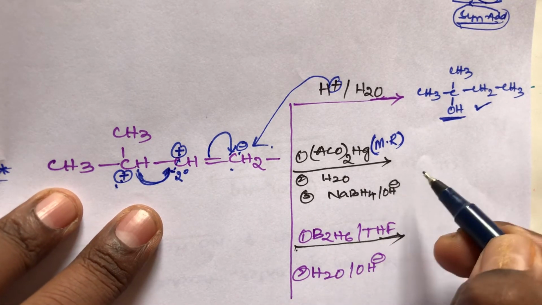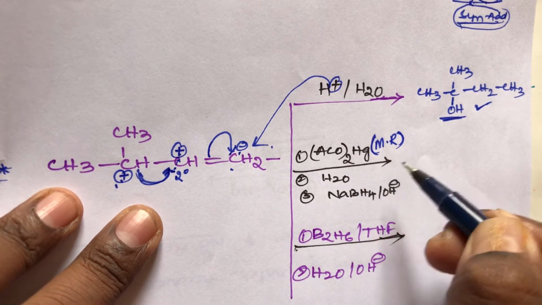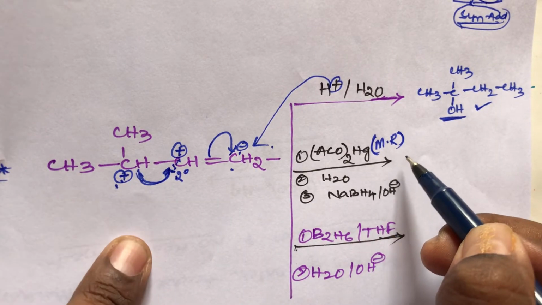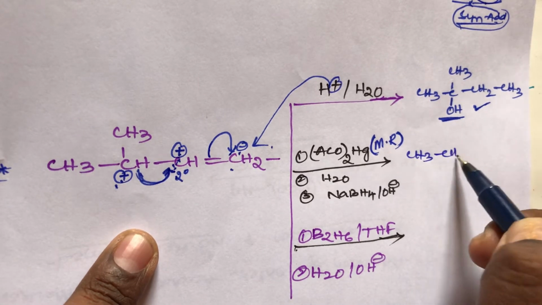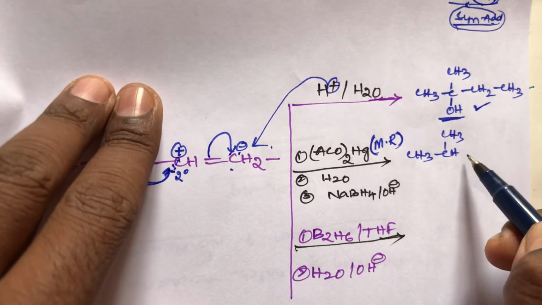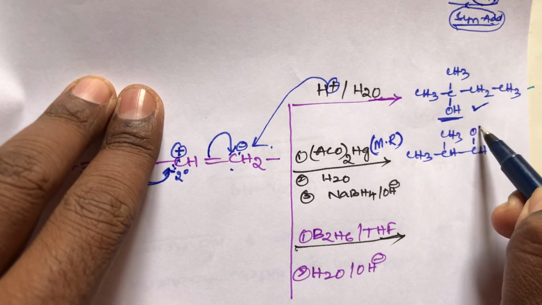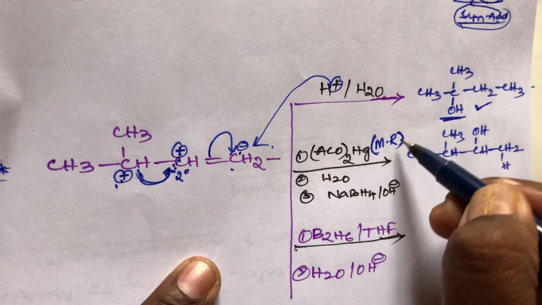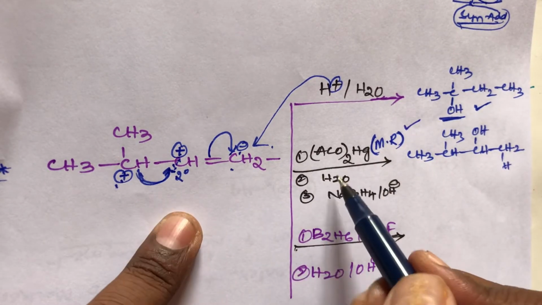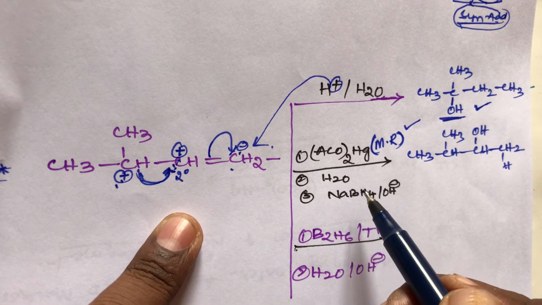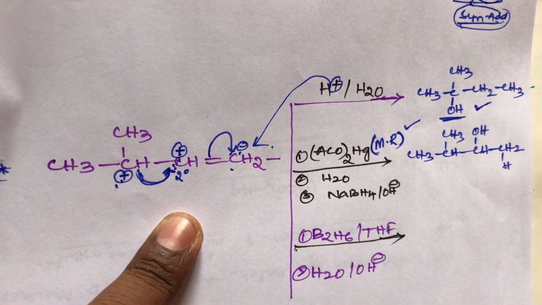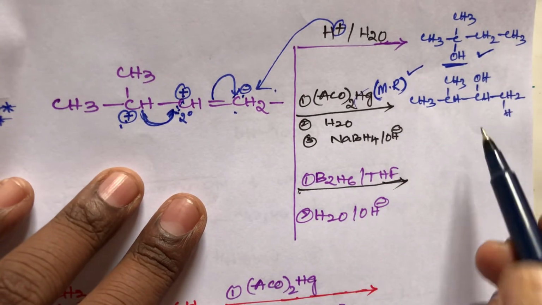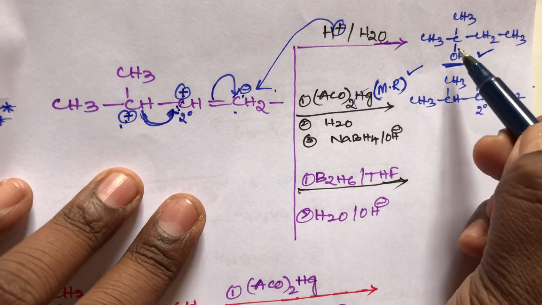So here, what is the final product, student? According to the Markovnikov rule, the negative part attacks the carbon which contains fewer hydrogens. So here OH minus will attack this position. Which position, student? That is CH3, then CH3, CH, OH, then CH2, CH3. This is the final product. It follows the Markovnikov rule, but there is no rearrangement. In oxymercuration, demercuration, no rearrangement is possible, there is no carbocation. It directly follows the Markovnikov rule, and a secondary alcohol is formed, not a tertiary alcohol.